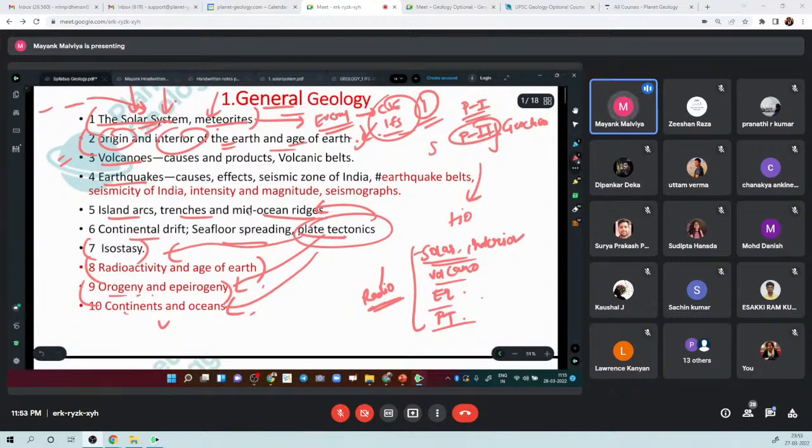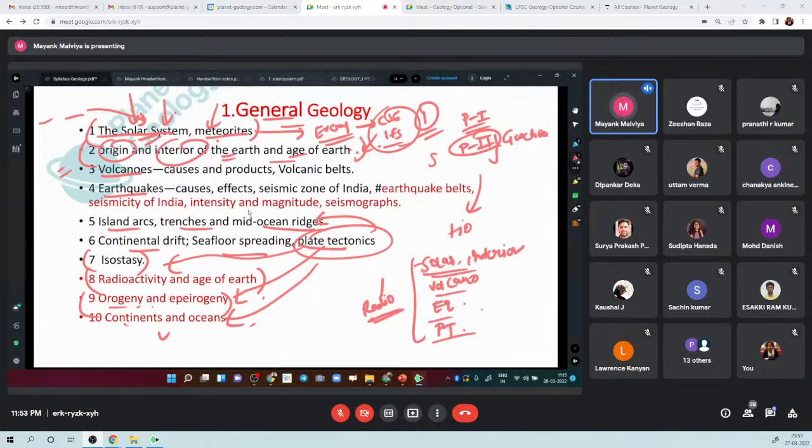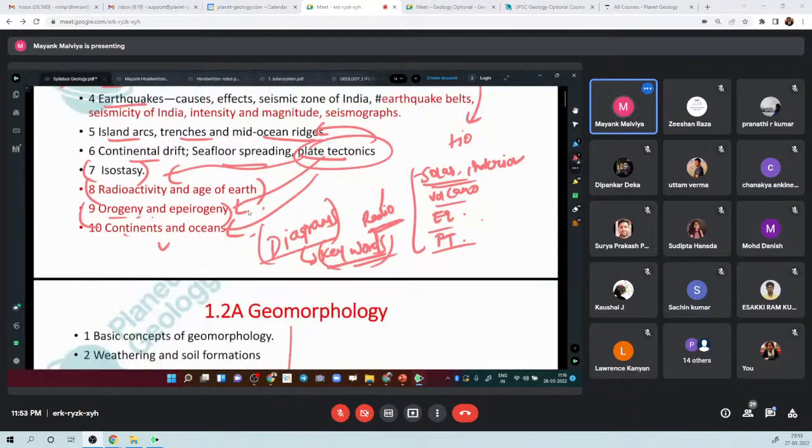Another thing is that since this is a relatively very simple syllabus for this unit, almost everyone, even people from a general studies background, will be able to attempt questions on this. So for you, it is important that you make your answers rich in diagrams and keywords. You should use technical keywords, right? And you should try to incorporate a lot of small diagrams in your answer. If you are able to do these two things, you will score pretty good marks in general geology, right?